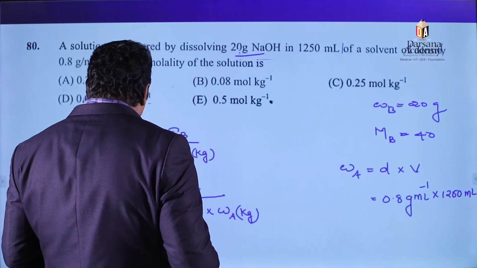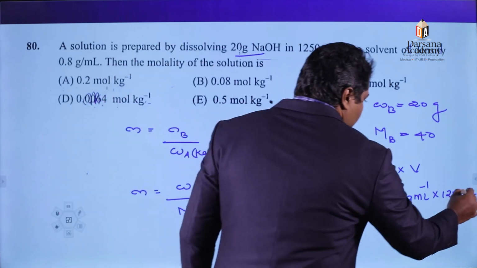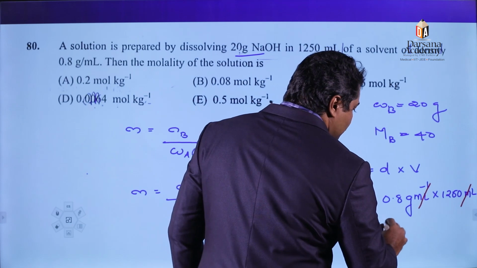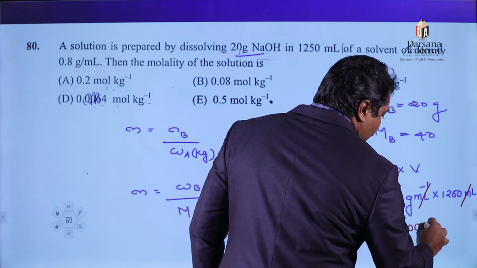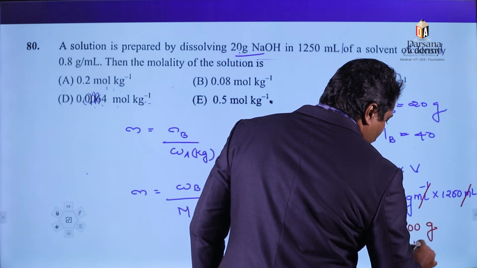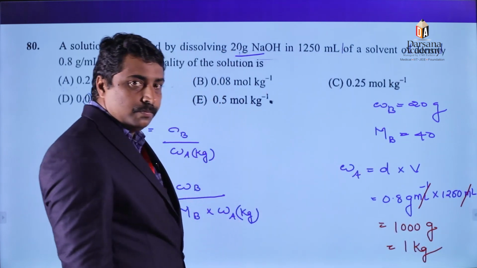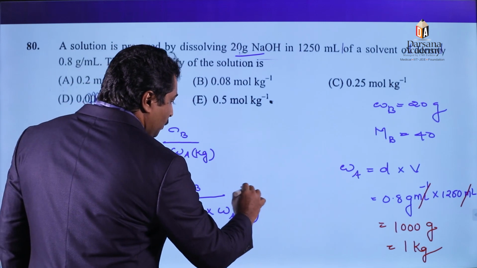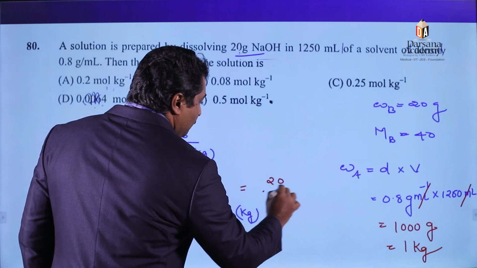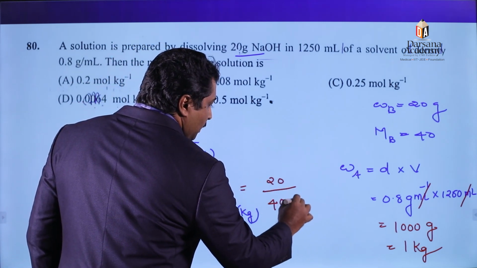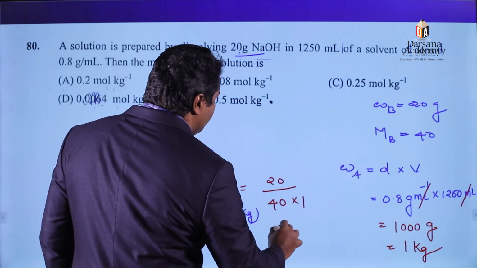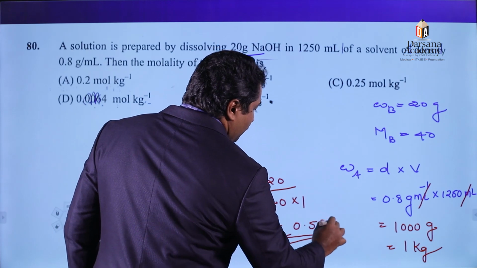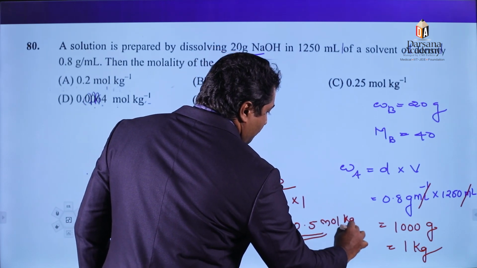Milliliter and milliliter cancel each other, which gives 1000 gram or 1 kilogram. Mass of solvent is there. Just substitute: 20 divided by 40 into 1, which is equal to 0.5 mole per kilogram.